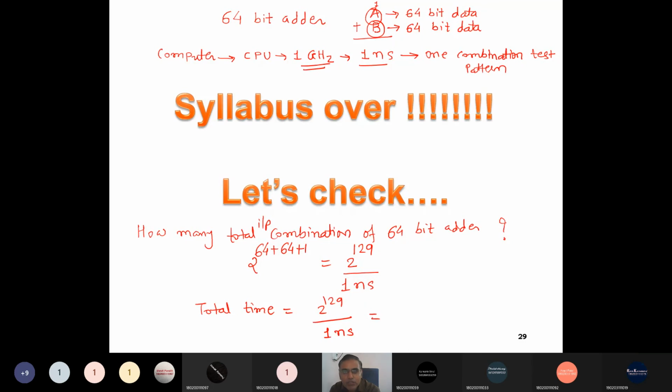So even if you use a 1 gigahertz computer clock frequency, and even if you want to check only a 64-bit adder, and we know the 64-bit adder is a very simple and small module in today's VLSI design, one small part in an IC, even checking this small part will take time around.